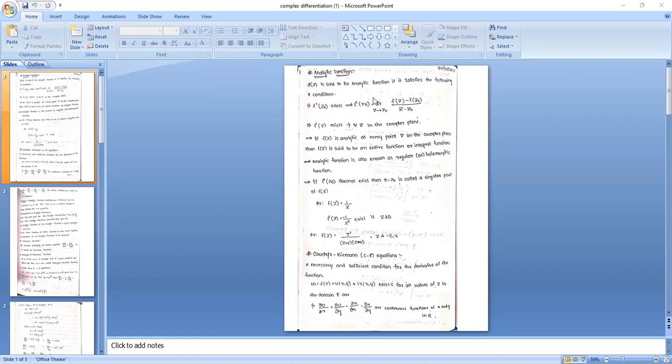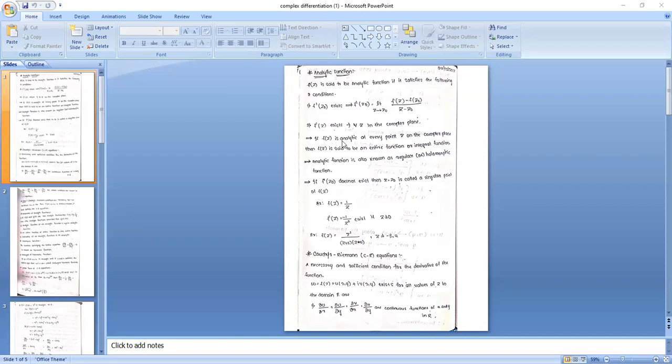Differentiable means what? Already we discussed in the previous class. It satisfies the property f dash of z naught equals limit z tends to z naught of f of z minus f of z naught by z minus z naught. If this condition is satisfied, or if the function is differentiable, then that function is said to be the analytic function.